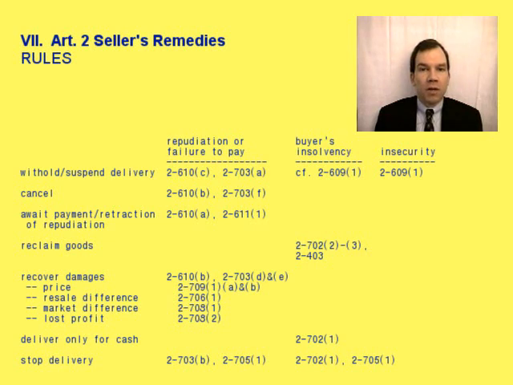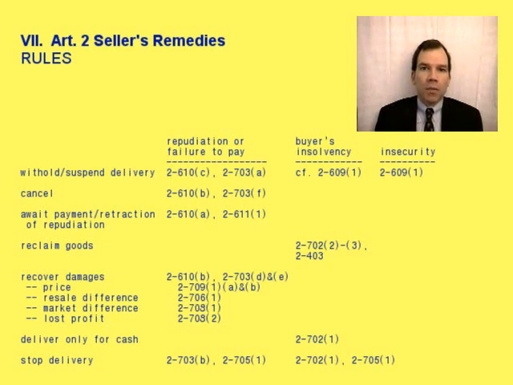In addition, the seller may recover the difference between the resale price and the contract price, so long as the seller resells the goods in a commercially reasonable manner and in good faith. Third, the seller may be entitled to recover the difference between the contract price and the market price. Although some courts, and we'll talk about this later, have said that the seller cannot recover the market price difference if the seller resells. Finally, the seller may be able to recover the lost profit. In other words, the seller can determine how much profit the seller would have made if the sale had been made. And we'll talk a little bit more about that in a moment too.